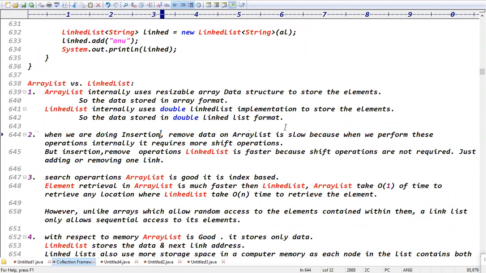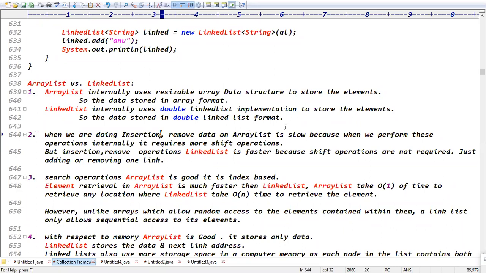Whereas linked list is recommended, because in a linked list the data is stored in links format. If you insert data in the middle, adjusting just one link is sufficient, right?